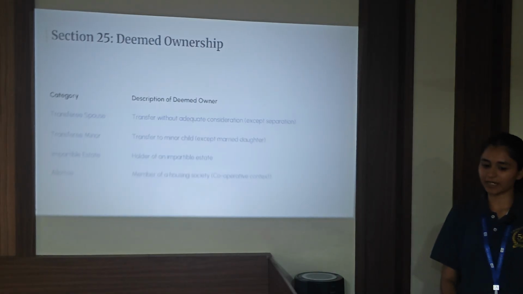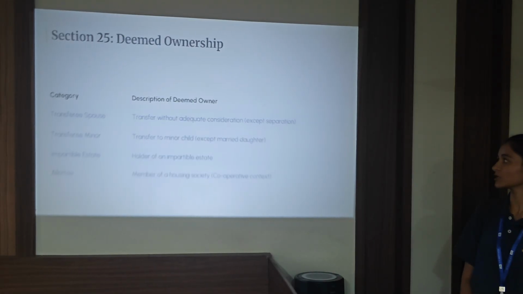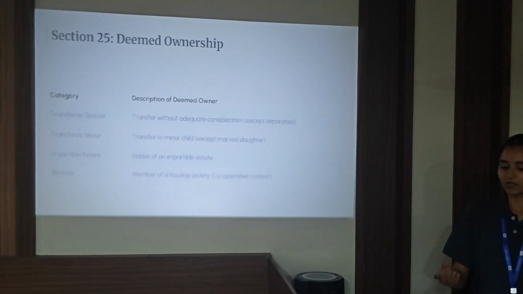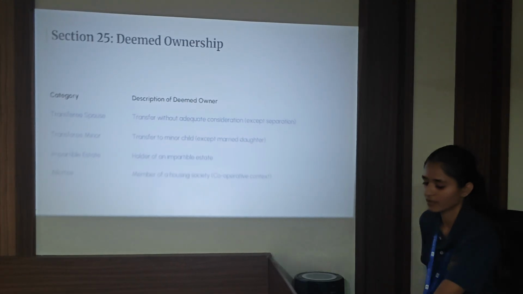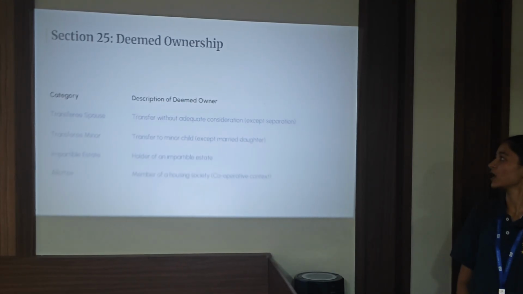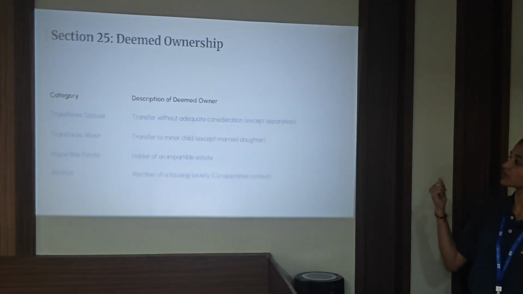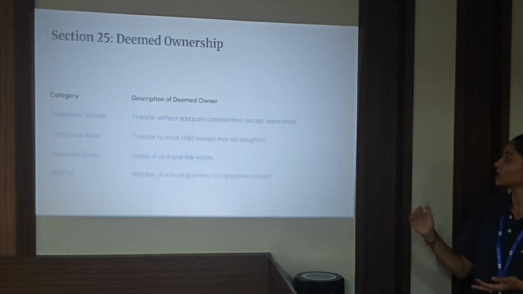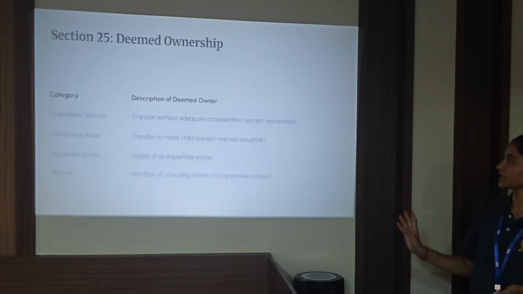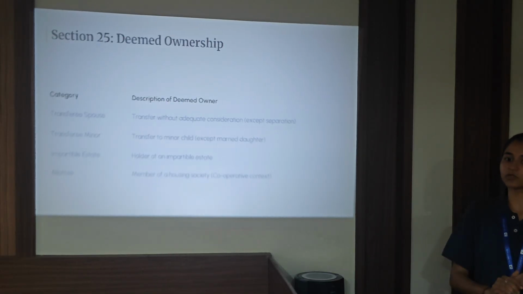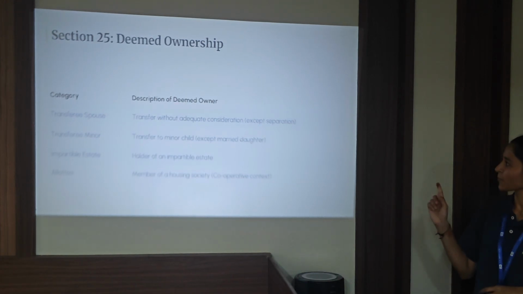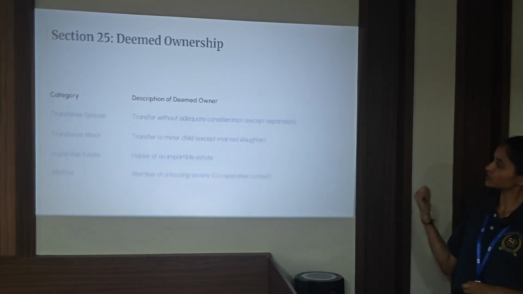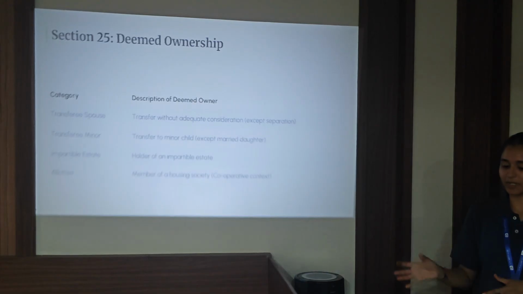As I said earlier, the assessee must be the owner or deemed owner of the property for that income to be considered in the house property income. So, what does deemed ownership mean? If any assessee transfers the property to his spouse without any adequate consideration, even though it has been transferred in the name of the spouse, still the assessee will be the deemed owner. Similarly, if he transfers to the minor child in the name of the minor child, he remains the deemed owner.